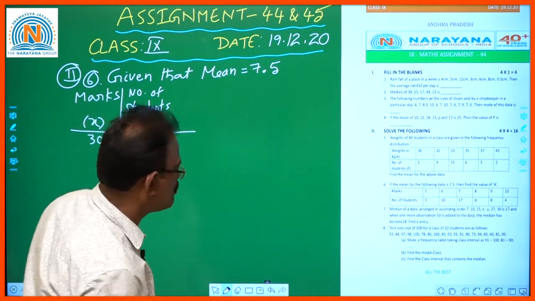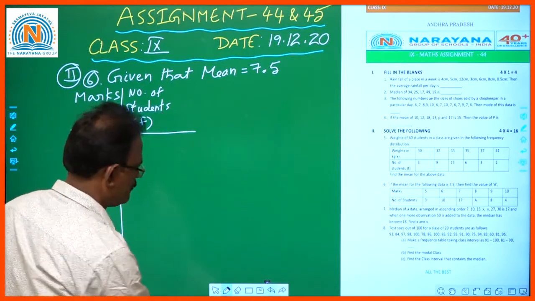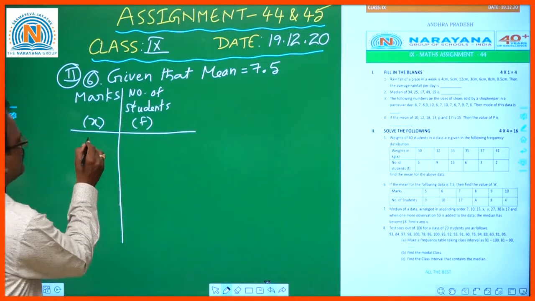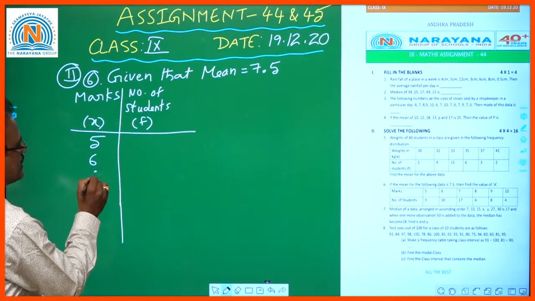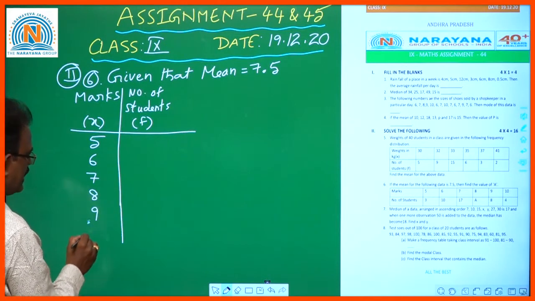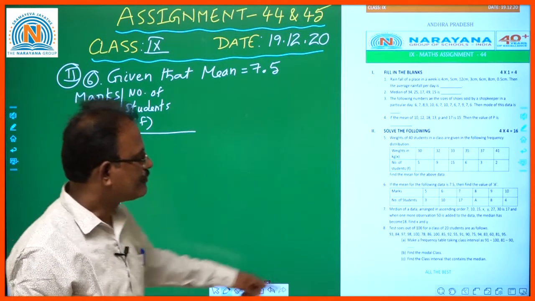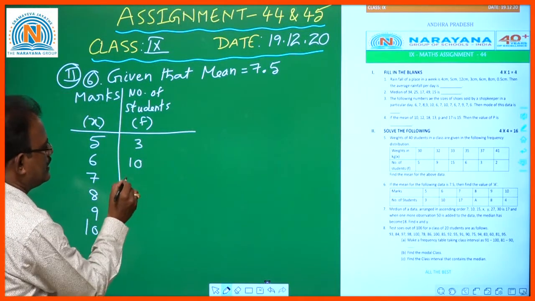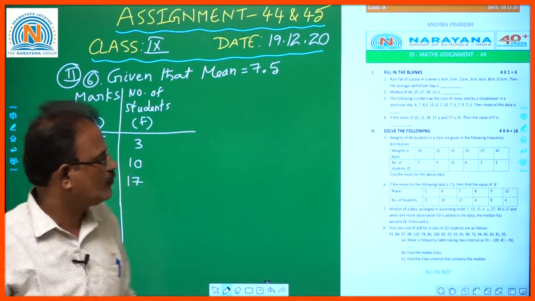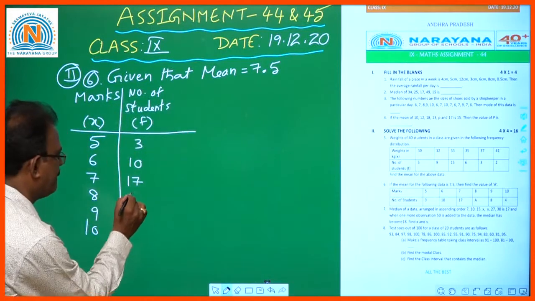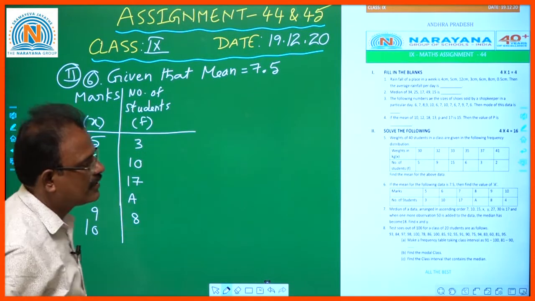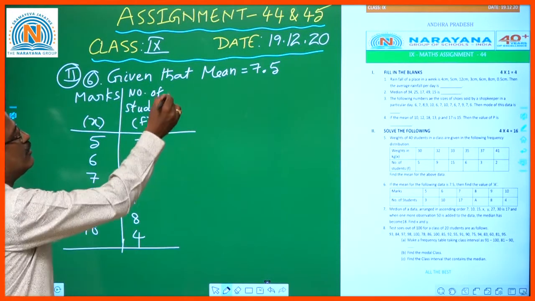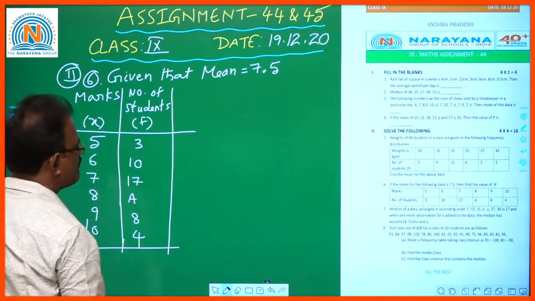Question number 6. The marks are 5, 6, 7, 8, 9, 10. The frequencies are 3, 10, 17, A, 8, 4. This is the information given. We need to find the missing value.